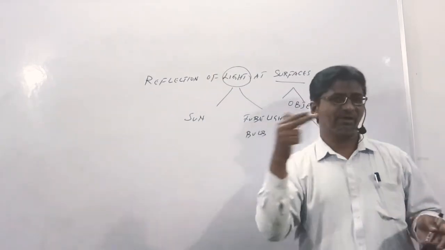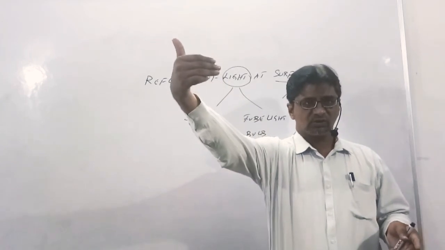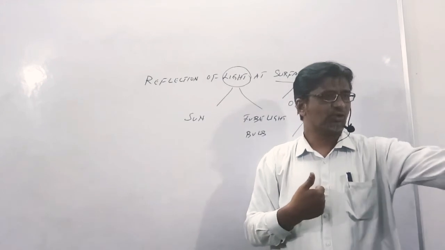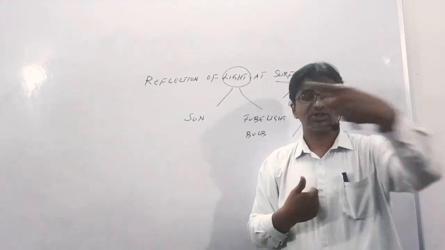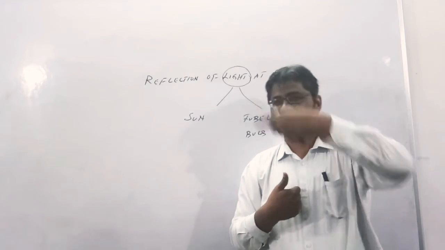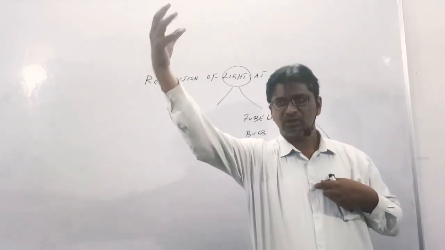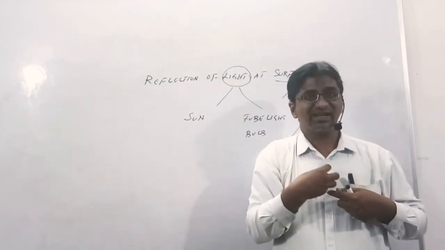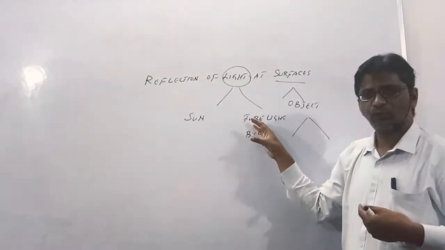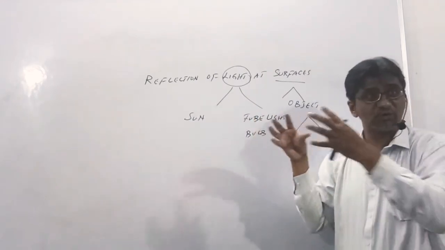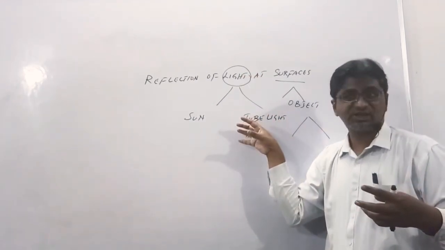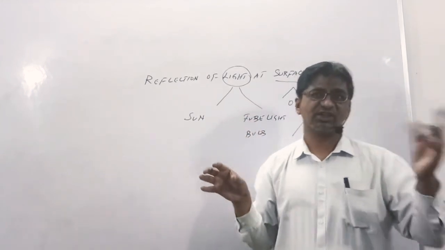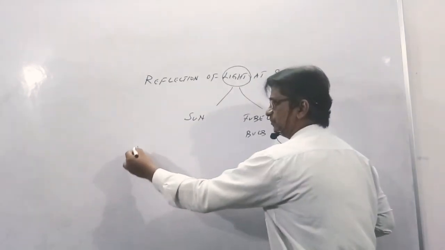तो यहाँ पे दो चीज़ें हो रही हैं. In the first case, when it is hitting a hard object, it is coming back to you, light rays, सूरज की रोशनी या बल्ब की रोशनी जो निकल रही है वहाँ से, it is coming, it is touching, it is coming back to your eyes, so that is known as reflection बोलते हैं, it is reflecting back. Okay, I have a bulb or any source, कोई भी source of energy, बल्ब ले लो या सूरज की रोशनी, वहाँ से रोशनी आ रही, it is touching the body, the board, it is coming back to your eyes, so due to this you are able to see. This concept is known as reflection. One more concept is known as refraction.